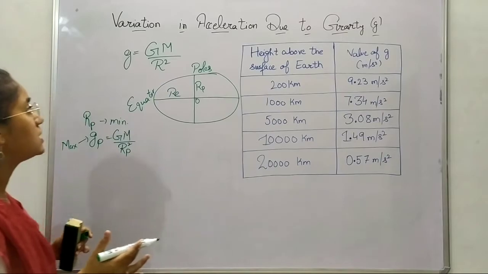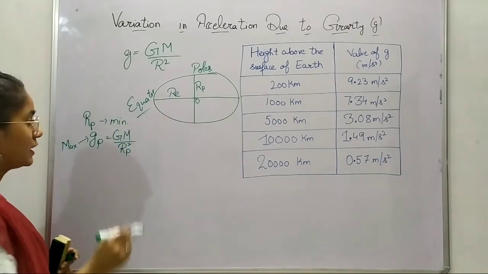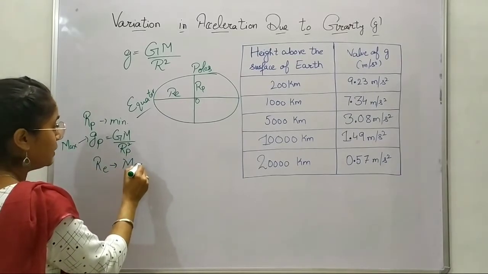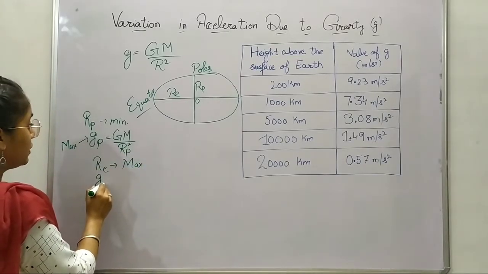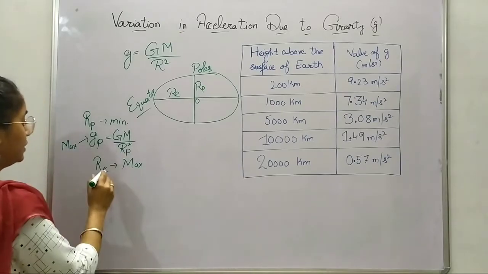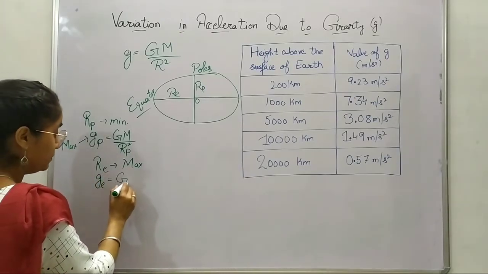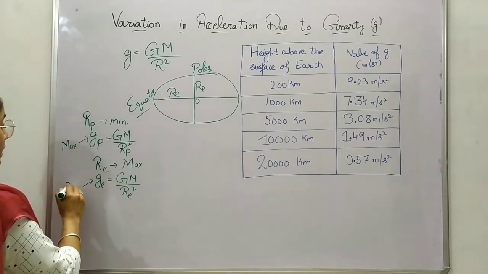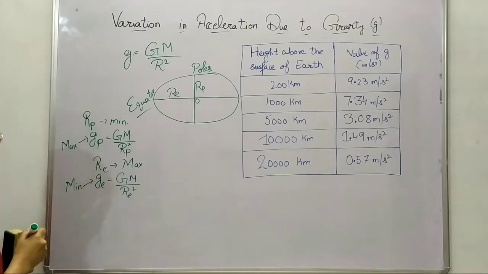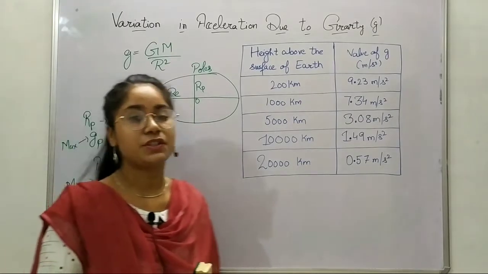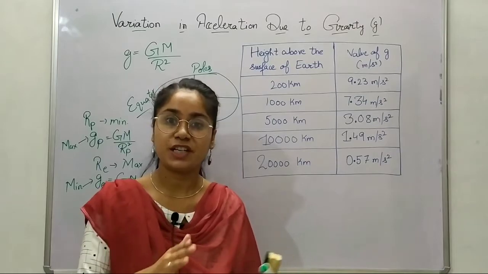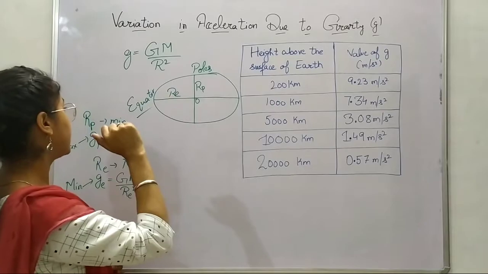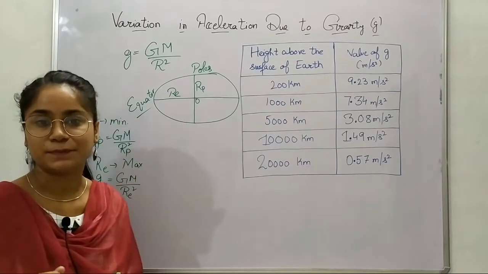Similarly, the inverse would be at the equator. As the equatorial radius is maximum, the acceleration due to gravity at the equator of the Earth would be minimum. That means the acceleration due to gravity does depend upon the shape of the Earth. That's why it is maximum at the poles and minimum at the equator.